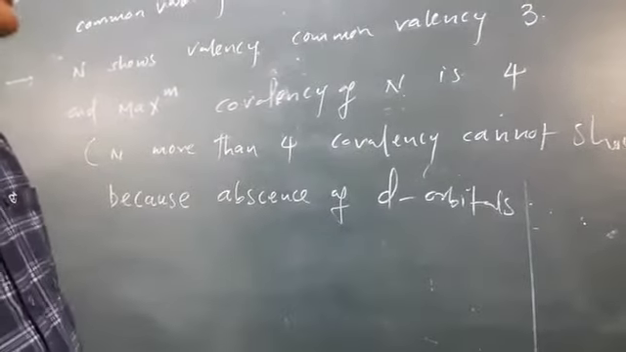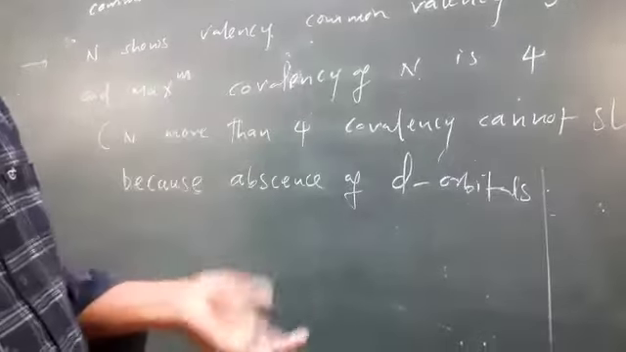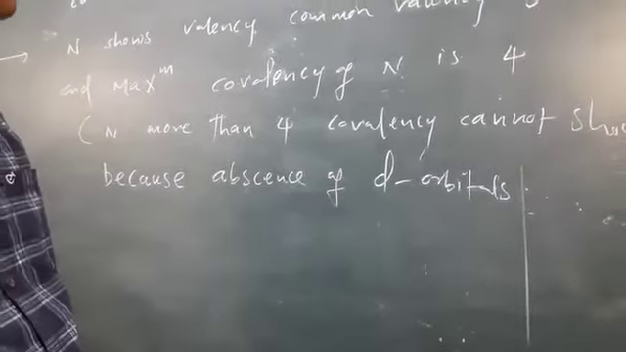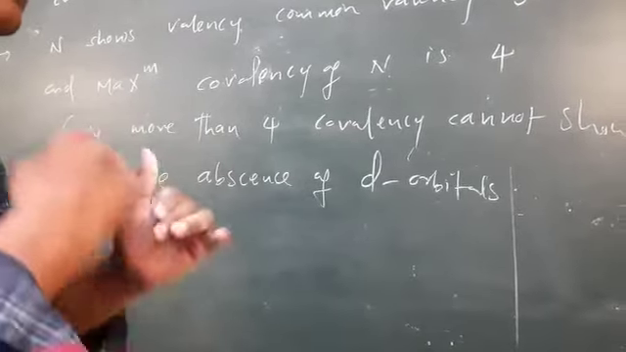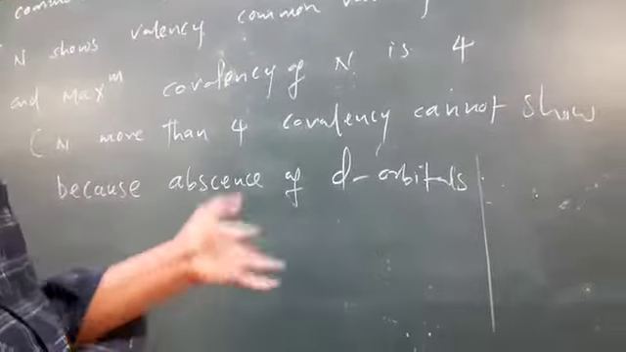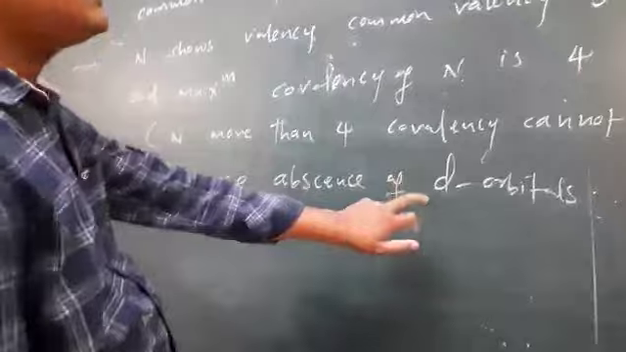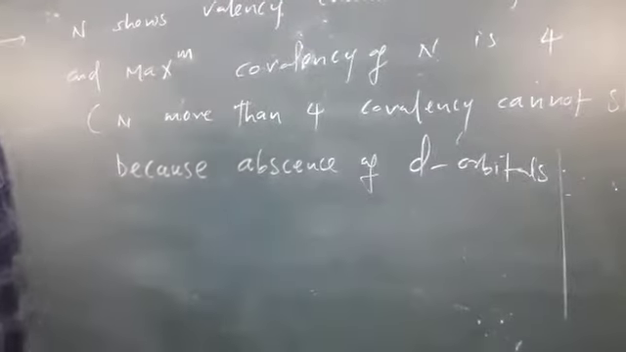Also, high energy is required to excite electrons from 2s to 3s, so that excitation is not possible. The main reason is the absence of d orbitals.